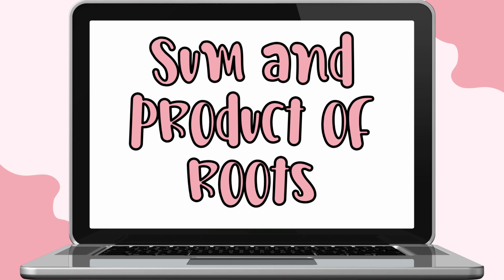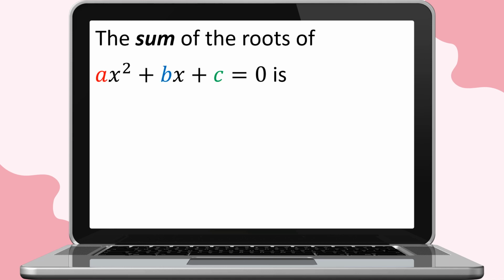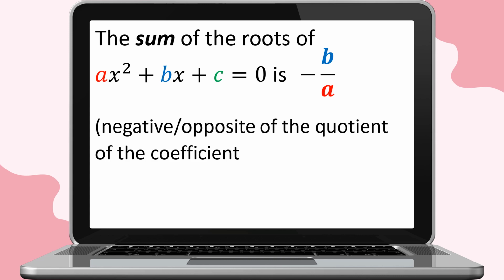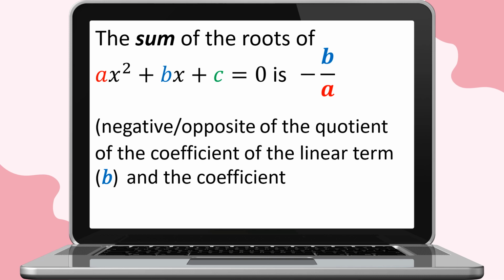We now proceed to our next topic, which is the sum and product of roots of quadratic equation or function. The sum of the roots of ax squared plus bx plus c equals 0 is the negative of the quotient of b and a, also read as the negative or opposite of the quotient of the coefficient of our linear term, which is b, and the coefficient of the quadratic term, which is a.